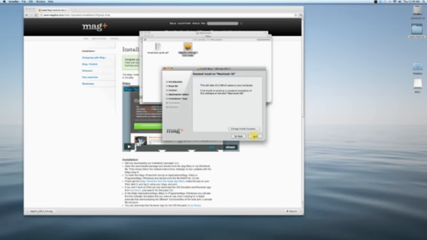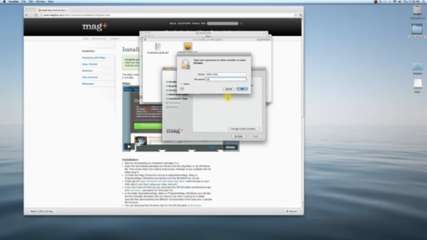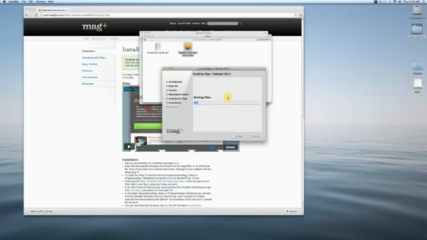I'm just going to install the whole package here right now. As you can see, it doesn't take up much space. I'm just going to let it install right on my hard drive. Type in my password for my computer. Oh, typed in the wrong one. There we go. Only takes a couple of seconds to get this installation done because it's a pretty small installation. And as soon as this is there, I'll show you what it did on the machine.